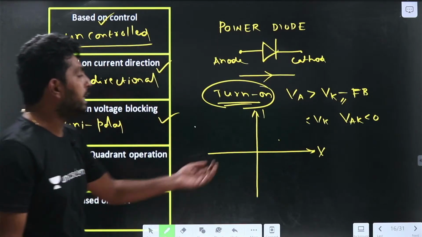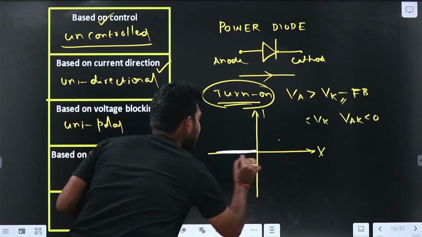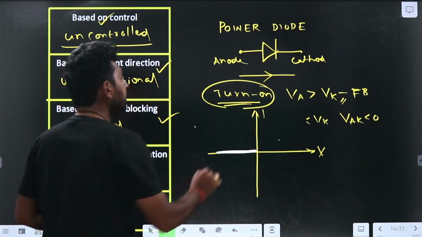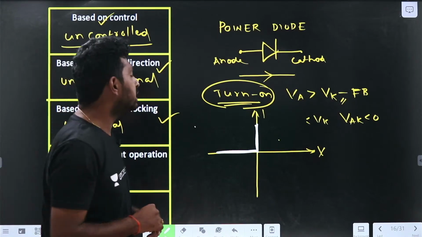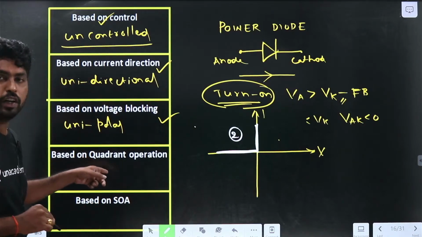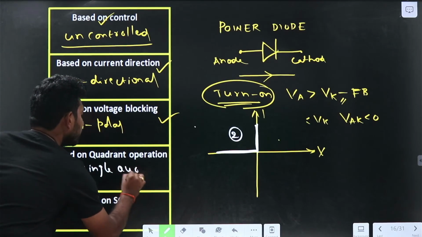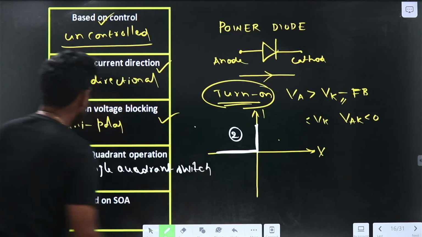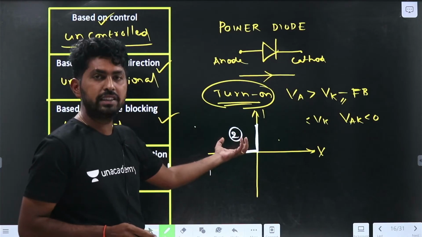It will block the negative voltage, so I need to represent that on the negative x-axis. The current from anode to cathode will be positive. So it is operating in a single quadrant, that is the second quadrant. Based on the quadrant operation, it will be a single quadrant switch. SOA is nothing but safe operating area, and the safe operating area is the second quadrant.